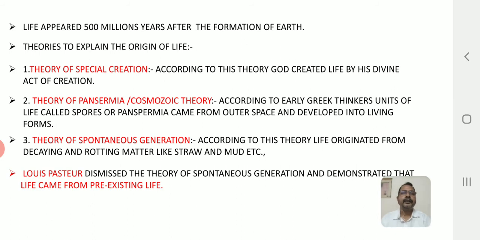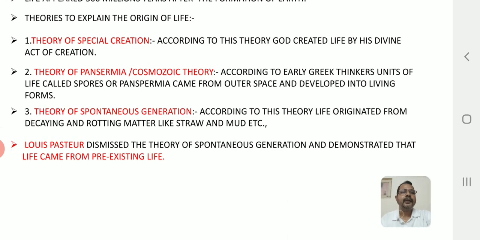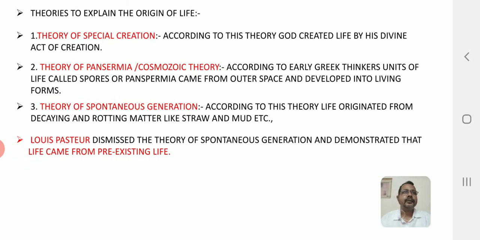The second theory is the theory of panspermia, or the cosmozoic theory. According to early Greek thinkers, there are some units of life called spores or panspermia. These spores, which are living bodies, came from outer space. As they fell onto the earth, life began. So one may expect that life could have originated on other planets as well. Now coming to the theory of spontaneous generation.